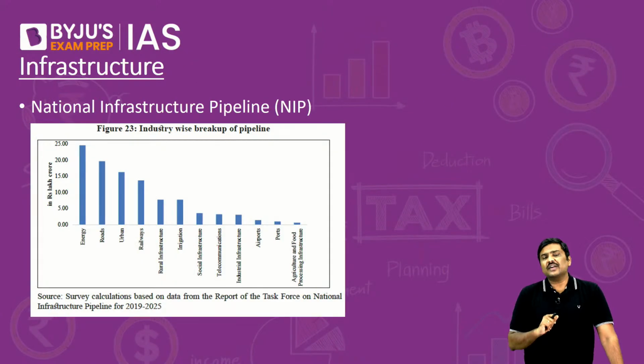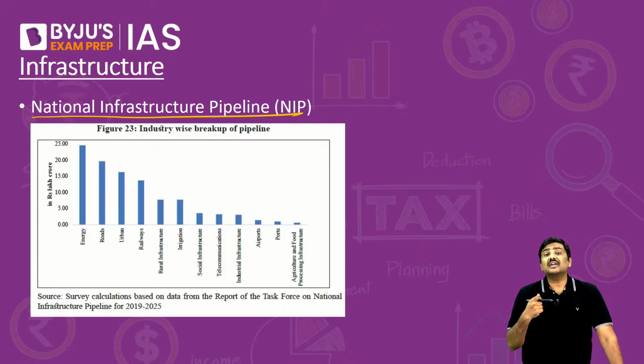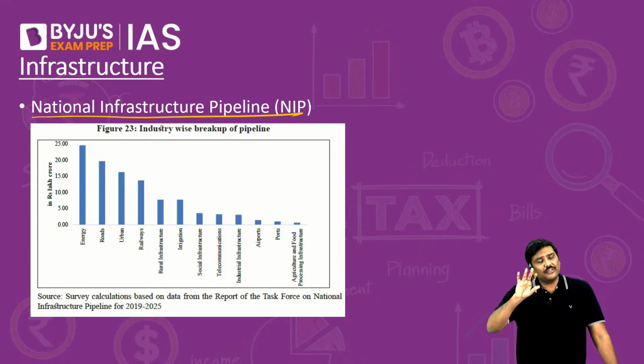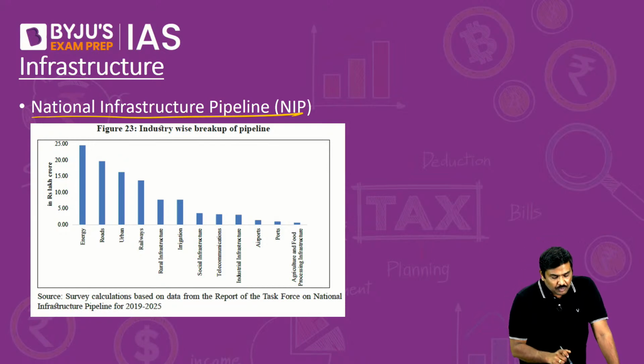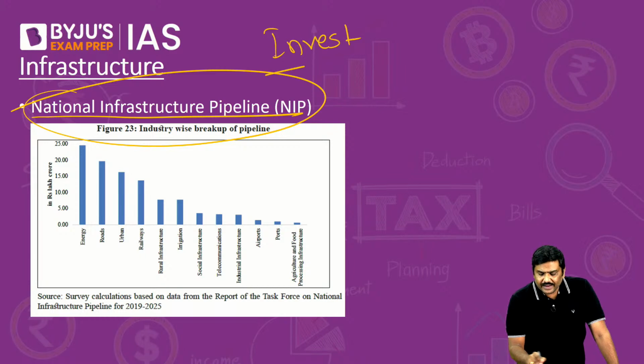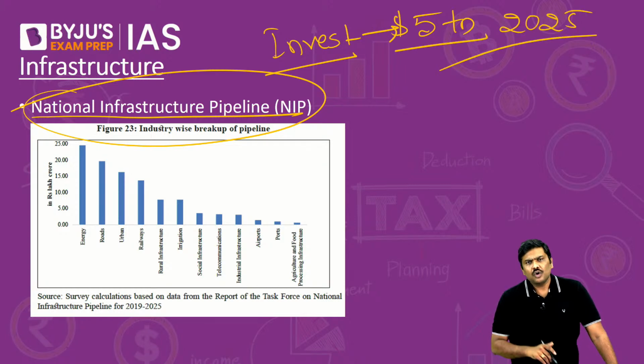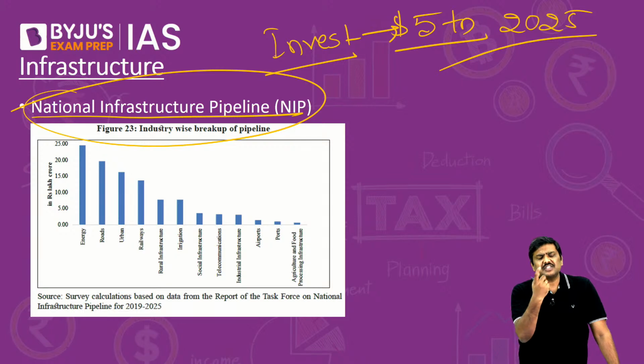Next, in regards to infrastructure, two very important points here. One, National Infrastructure Pipeline, NIP, and the second one is National Monetization Pipeline. Remember, both are very important. Why? All of us will agree, understand this, all of us will agree if I say that you need to invest more if you want to ensure that India will become a $5 trillion economy by 2025. You need to invest more.